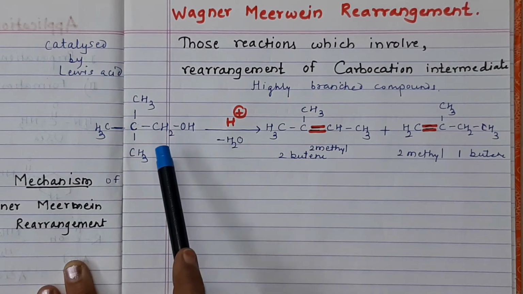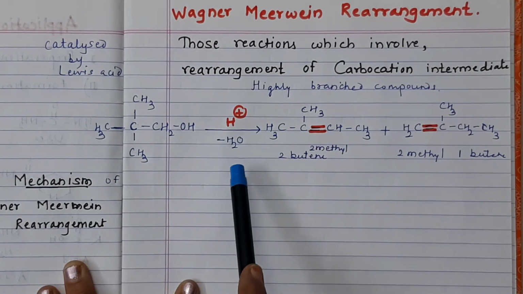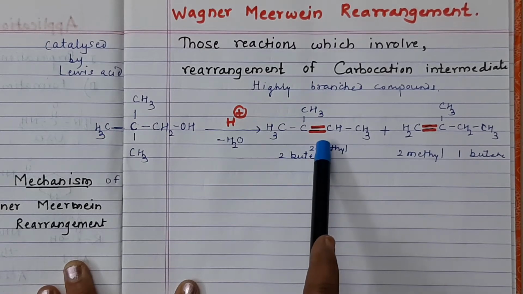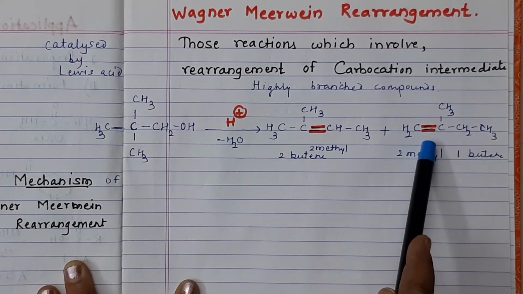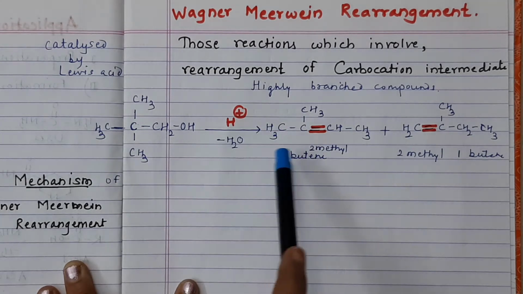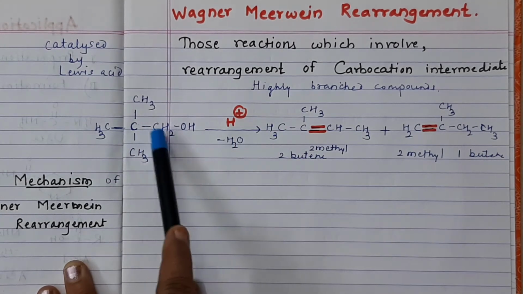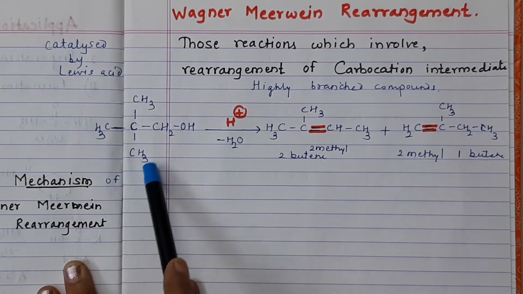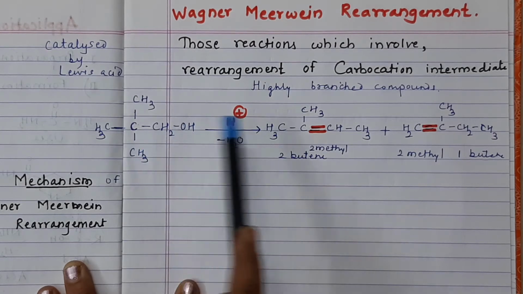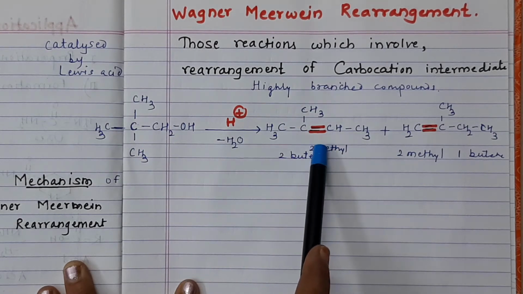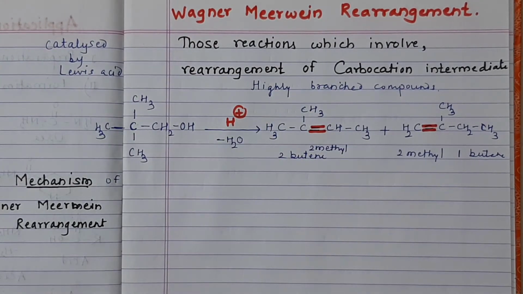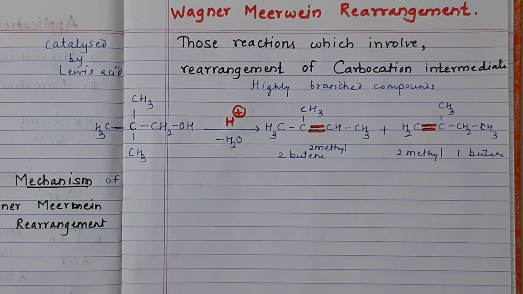And here when this neopentyl alcohol undergoes dehydration, it will produce 2-methyl butene, or 2-methyl-1-butene. So here we can observe the double bond. But the carbon skeleton is changed from quaternary to tertiary. So this type of rearrangement is known as Wagner-Meerwein rearrangement.